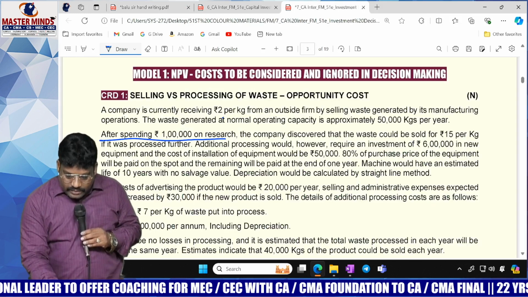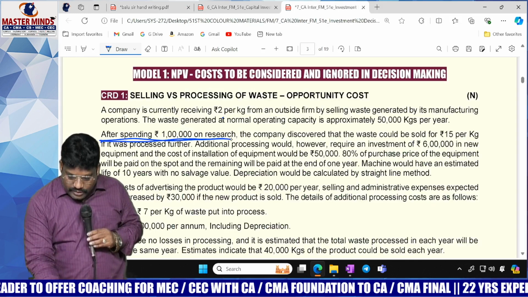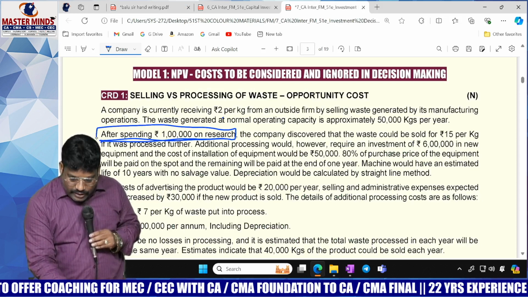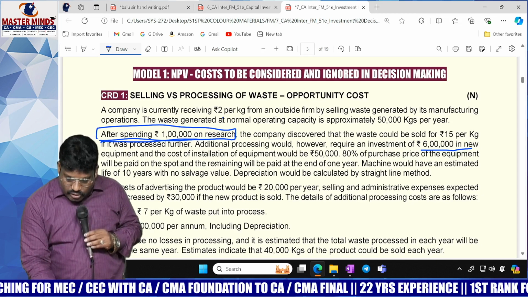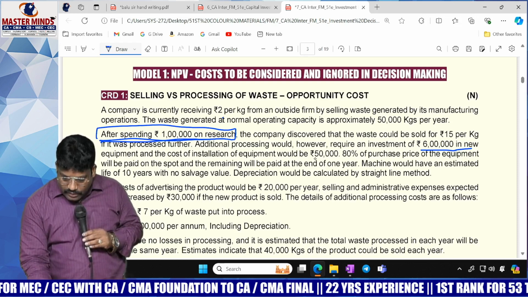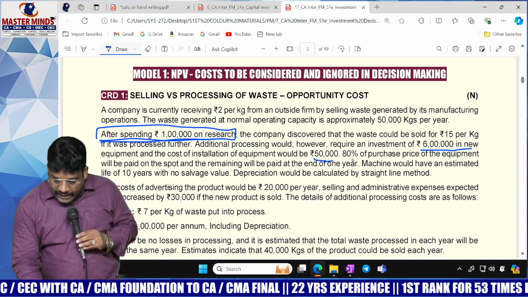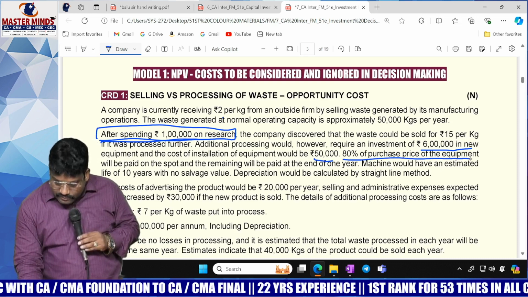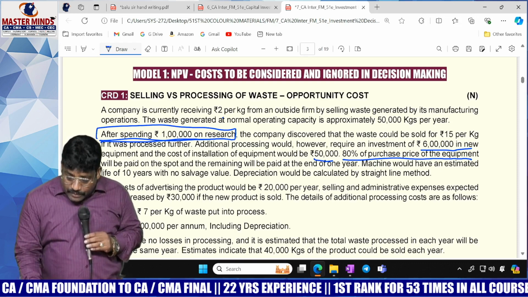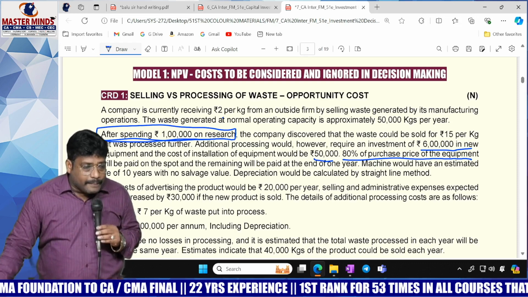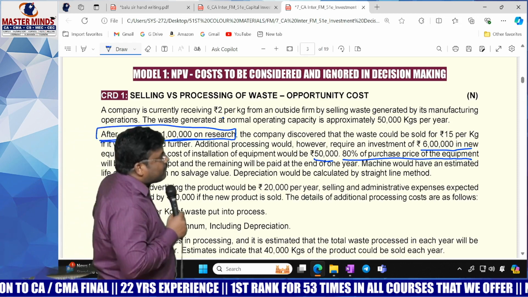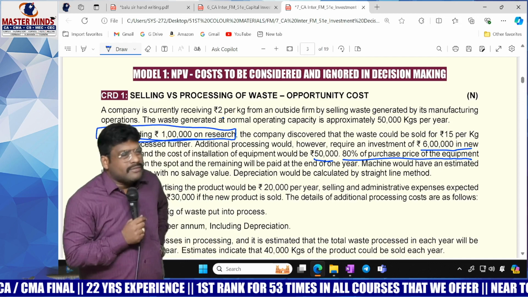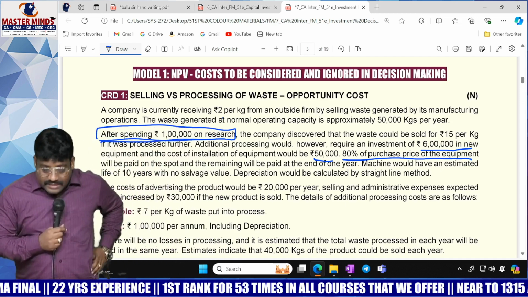So the client conveyed that there is a research cost they spent already, 1 lakh. 6 lakh in the equipment, and the cost of installation of equipment would be 50,000. 80% of the purchase price of the equipment. What is the cost of that? Its purchase price is 6 lakhs. Out of this, 80%, 6 lakhs into 80%,